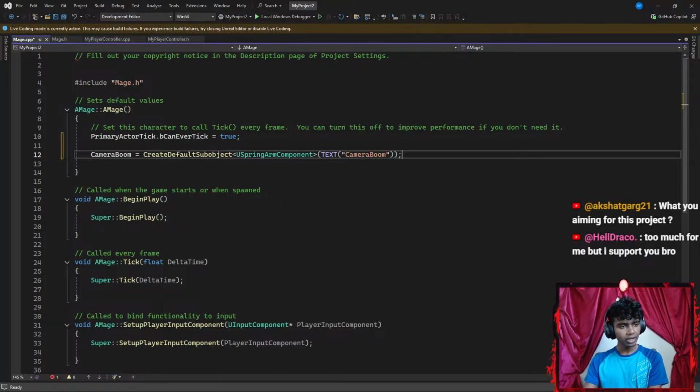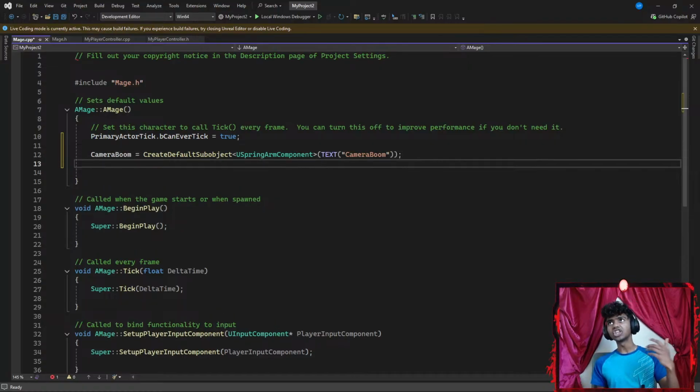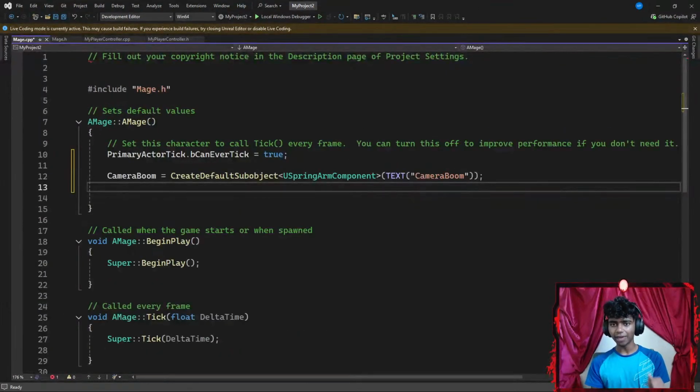Okay, too much for me, but I support you, bro. Honestly, I appreciate your help, Rachel. Okay, what you aiming for this project? Honestly, what I was looking for when I first started this, because I didn't have much experience with coding whatsoever, I thought that I could have added a generative AI inside of my game, but many of you guys did tell me generative AI and game AI are like two separate things. So I was thinking, okay, I'll be working with game AI here, and my next series might be making a chatbot, so that's gonna be even more interesting.